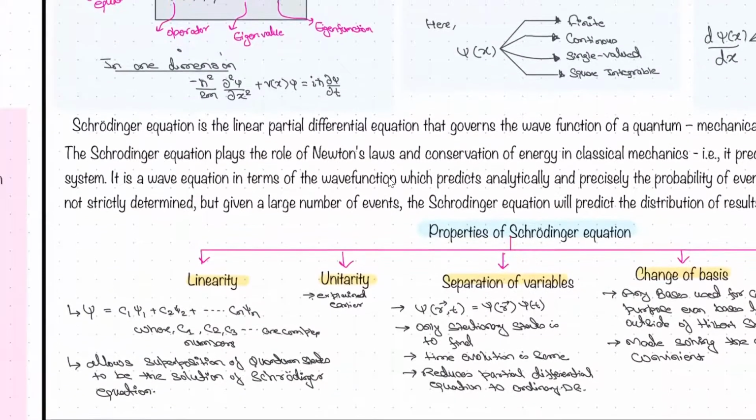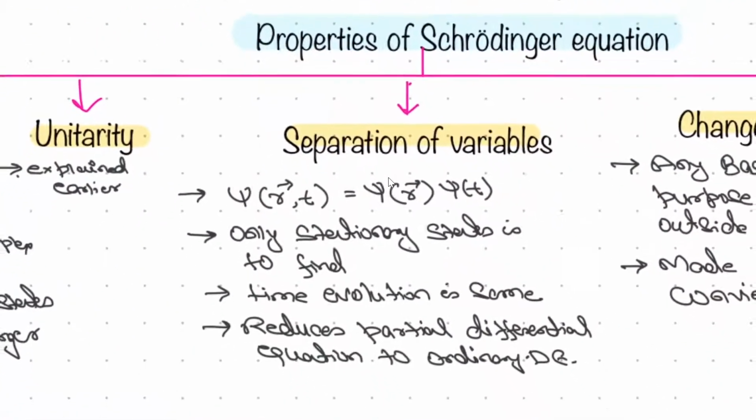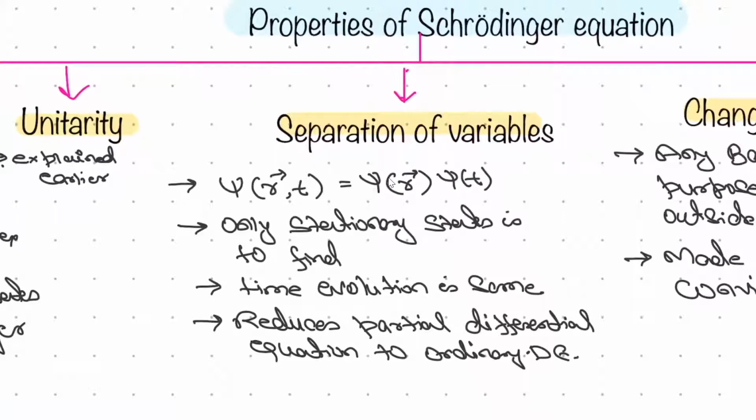This is one of the properties of the Schrodinger equation. The second one is linearity. Again, with the completeness function we have seen that a superposition of different quantum states will be there, right? Next one is separation of variables. Separation of variables is very useful, as we can show that this time evolution doesn't depend upon this one. So we can separate it and find the solutions separately. Also, it helps us reduce the partial differential equation to an ordinary differential equation, right? Also, separation of variables is very helpful as the potential we are getting is not time dependent, right? That's why it is very useful.